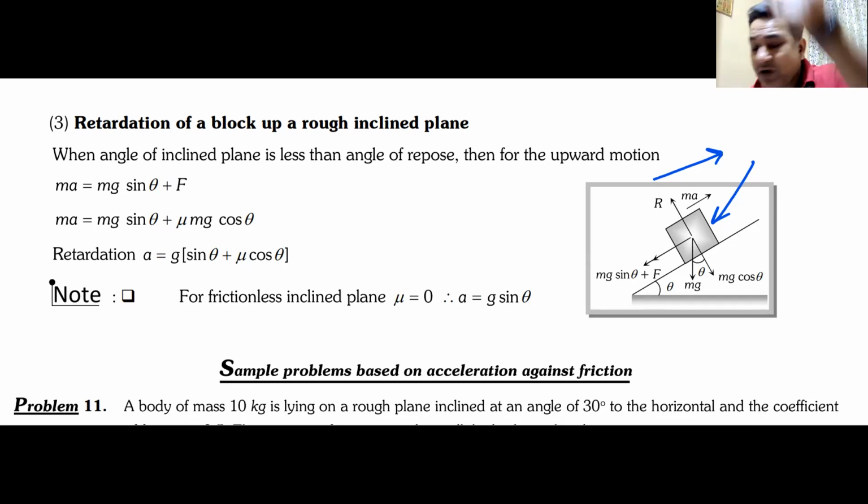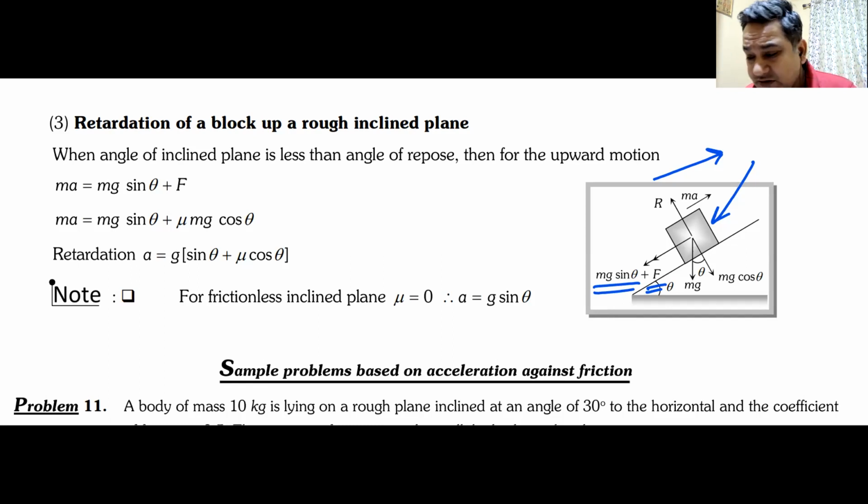Now, if I push the block upwards, mg sine theta in any case will be downwards because it is always downwards. But if I push the block upwards and the block is trying to move upwards, frictional force will be downwards. Do we understand this? Yes or no?